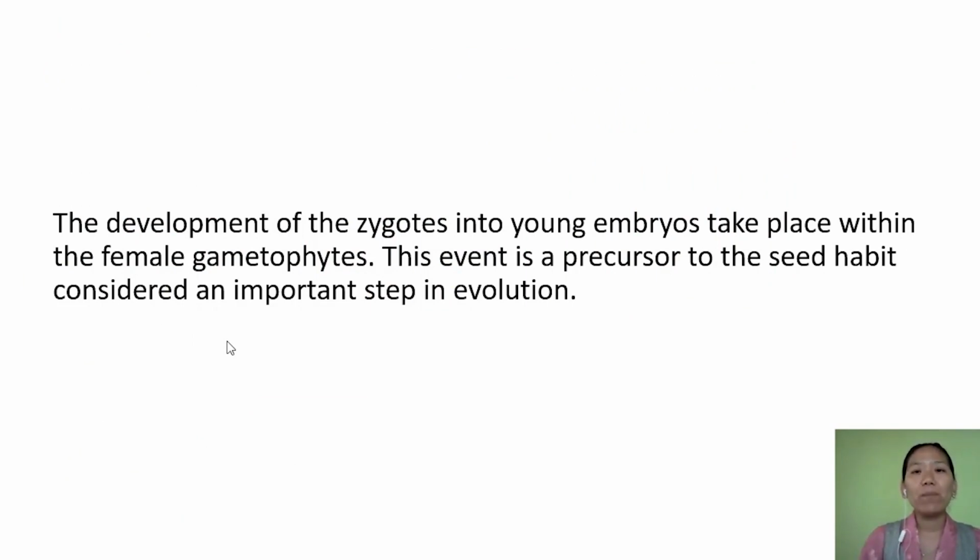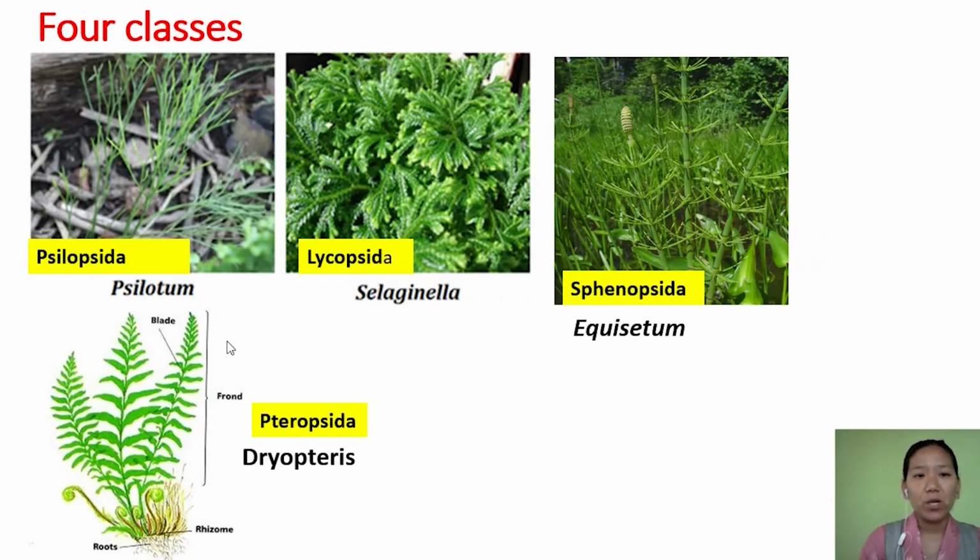But this particular group of pteridophyte shows the feature which is a precursor to the seed habit, which is found in gymnosperms and angiosperms. The pteridophytes are classified into four classes: Psilopsida, example Psilotum; Lycopsida, example Selaginella; Sphenopsida, example Equisetum; and Pteropsida,